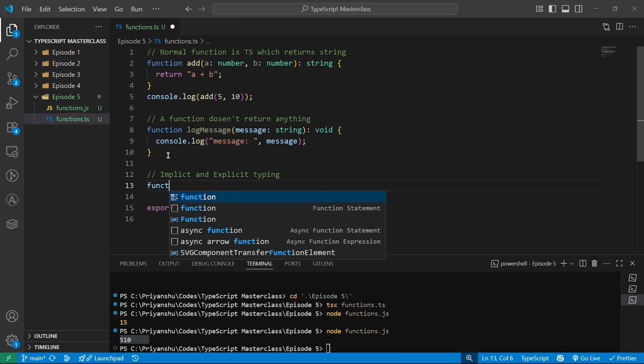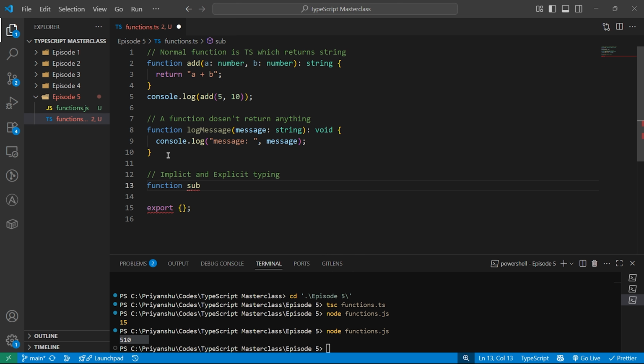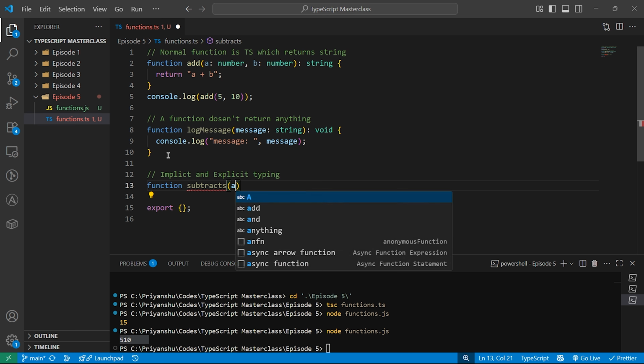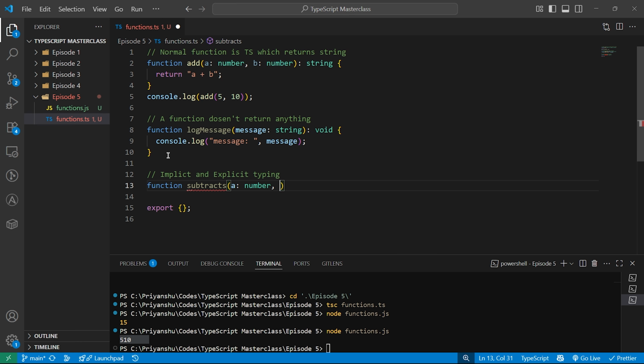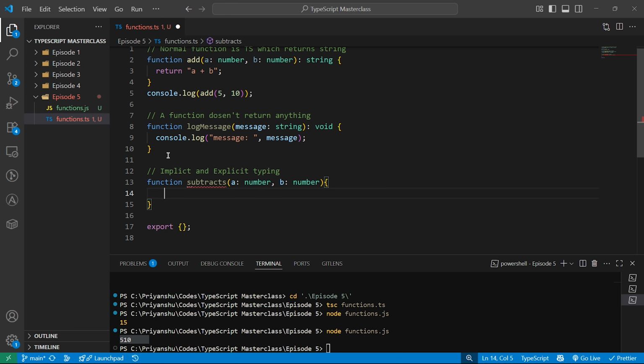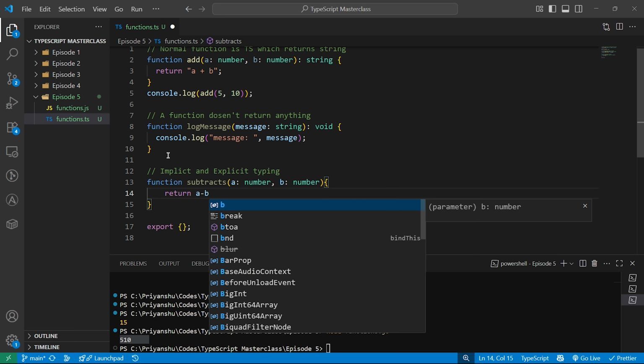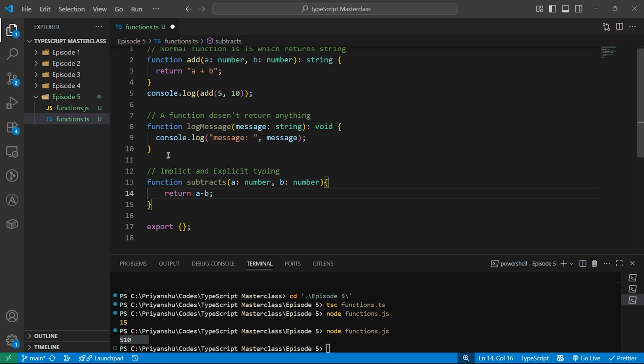I'll do function subtract, maybe, with a number, b number, and here I will do return a minus b. So this is inferred as number over here. I have not added that it should return a number. So this is implicit typing.